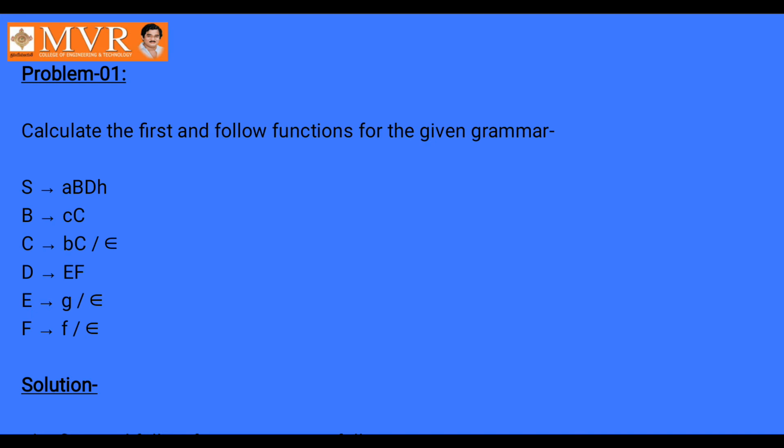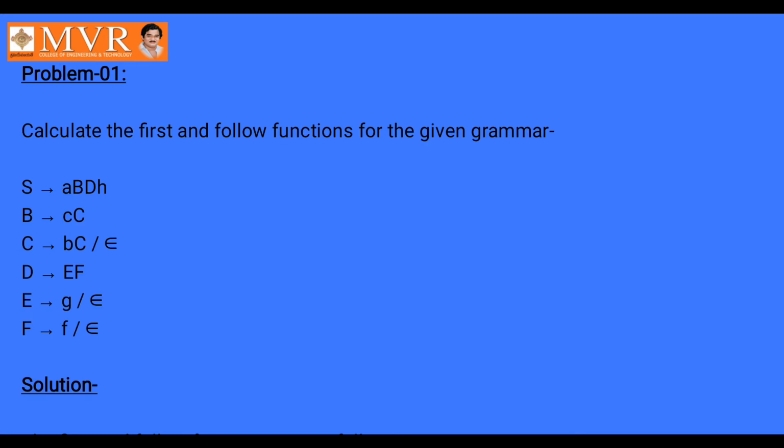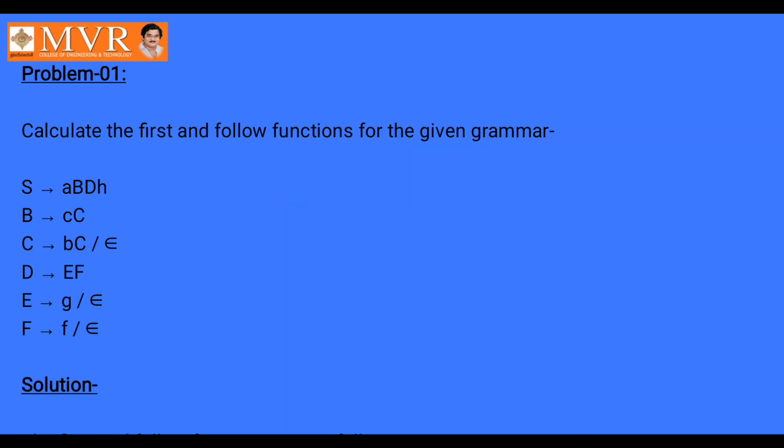First of S has four alternatives, that is small a, capital B, capital D, small h. For first of S we apply rule 1, so first of S includes a.